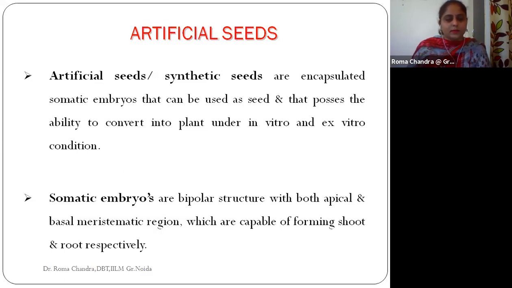These somatic embryos can be termed bipolar structures because they have the apical meristem and the basal meristematic regions, which convert into shoots as well as roots. This is how the plant grows under the somatic embryogenesis process.